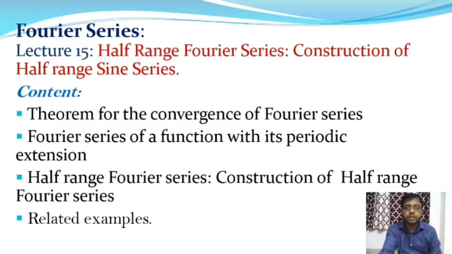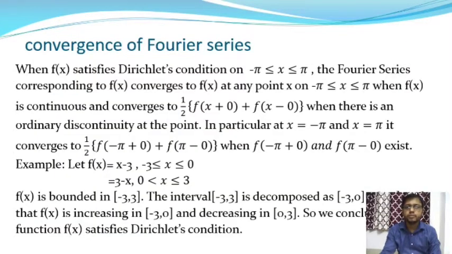Let us move on to the next slide. In this slide we begin with the convergence of Fourier series. When the function f(x) satisfies the Dirichlet's condition on the interval minus π to plus π, what is the Dirichlet's condition? I have already mentioned it in the previous class. There are two conditions. The first condition is that the function is defined in the interval minus π to plus π and satisfies any one of the following two conditions.